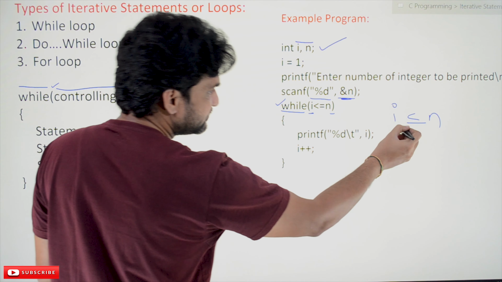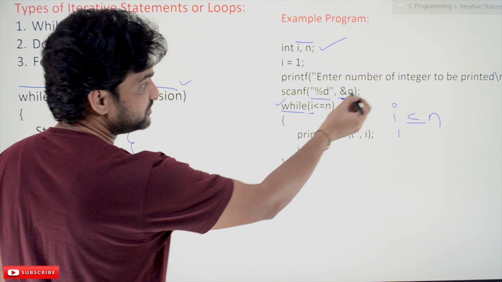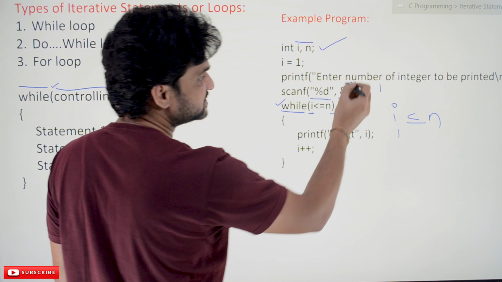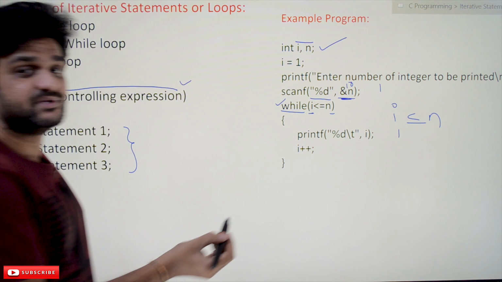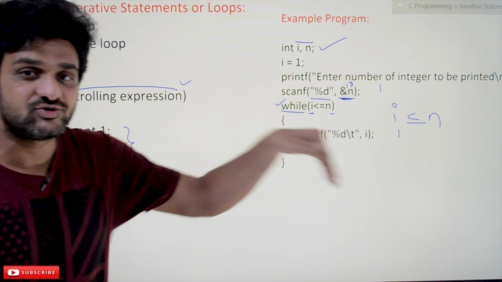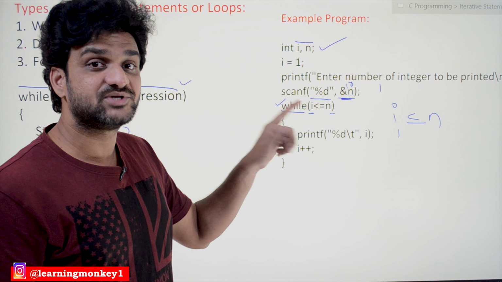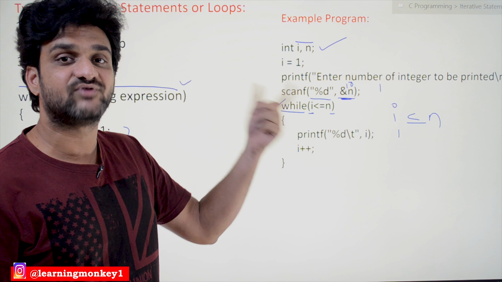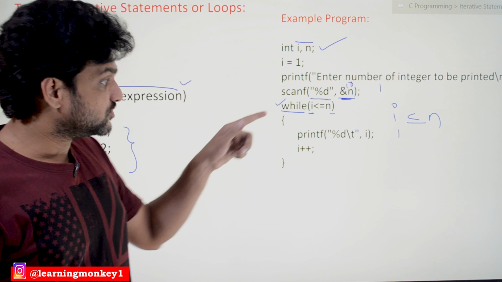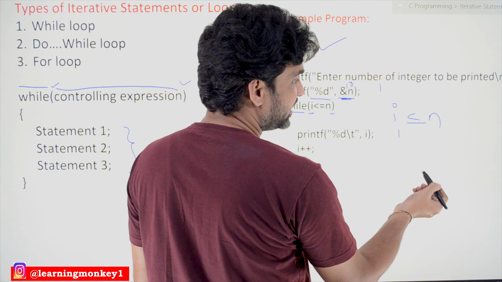So initially the value of I is equal to 1. For example, if the user has given the value of n as 10, which means he wants to print the first 10 integers from 1 to 10, this loop has to iterate for 10 times. In order to print the integers one after the other, it has to iterate for 10 times. So that condition is provided here: I less than or equal to n.